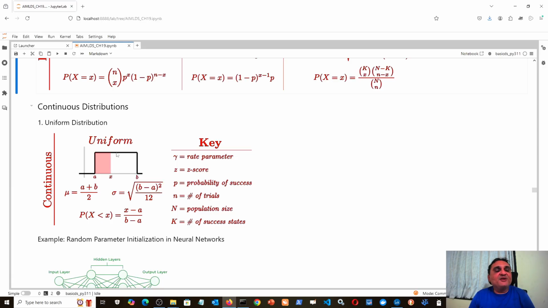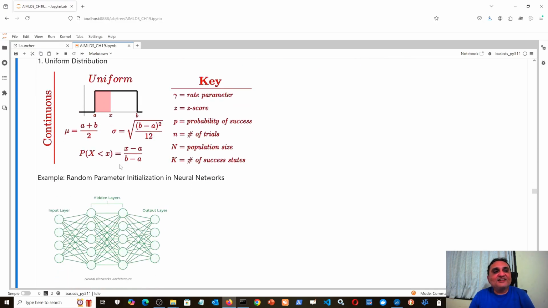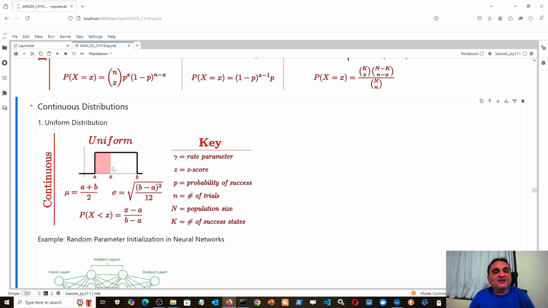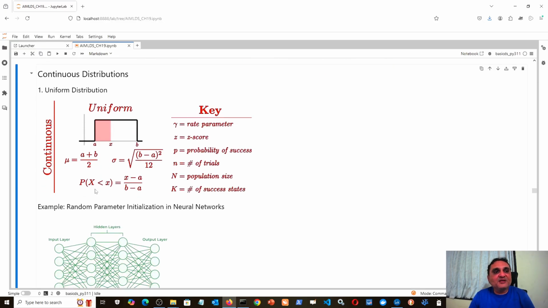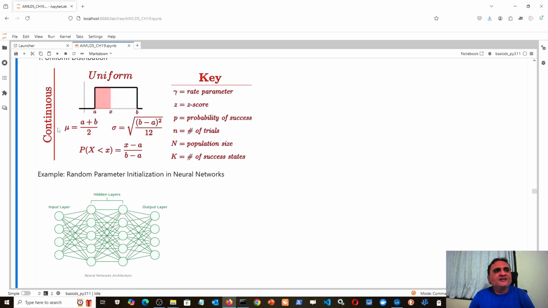So if this is exactly the midpoint, then what proportion of data points would have value less than x equal to mu, the midpoint? Obviously 50%, because the distribution clearly shows that 50% of the data points have value less than this mu. So the uniform function is very easy, and for the uniform function mu is given by the simple arithmetic mean, and sigma squared, the variance, is given by b minus a whole square divided by 12. This gives the cumulative probability of any value x less than small x.